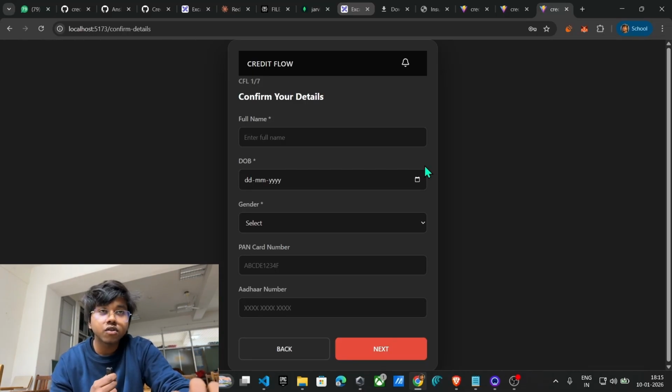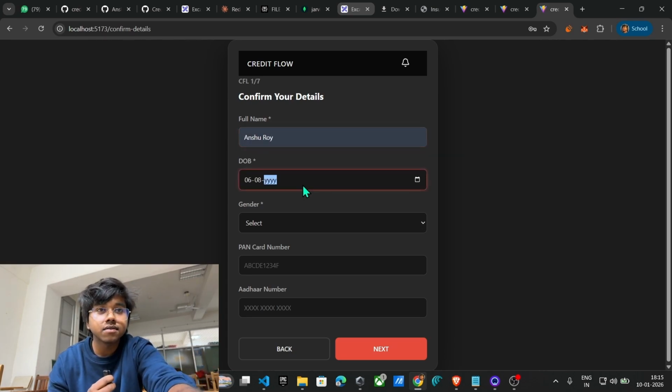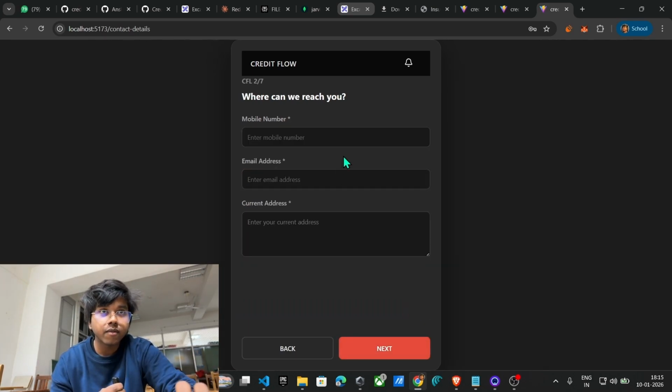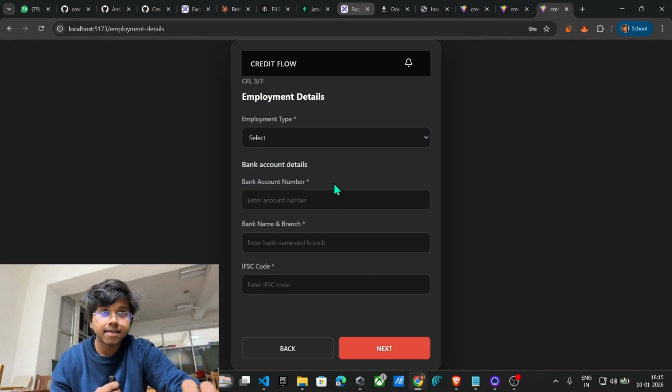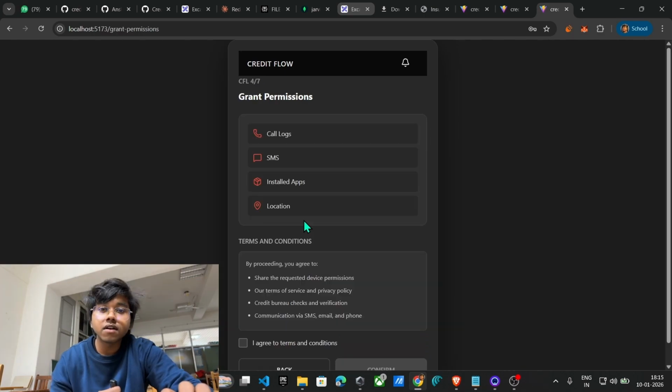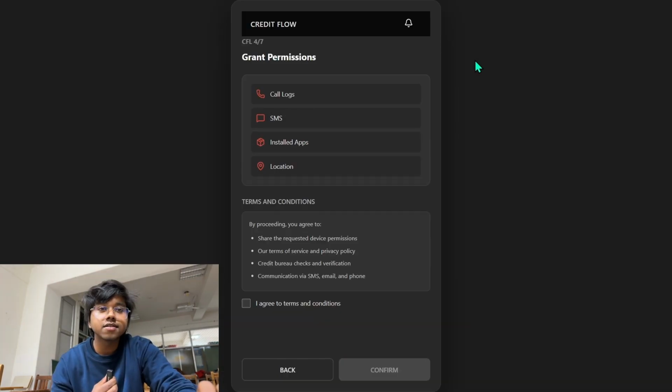Firstly, the user will be asked to confirm his or her details, which will be directly fetched from the profile. As of now, we will be entering random data here. Here we will proceed. Then he will be asked to confirm his contact details, next his employment details, then the bank details. After giving all the details, this is just a simple terms and condition page where we list which particular data we are accessing from the user's mobile phone.